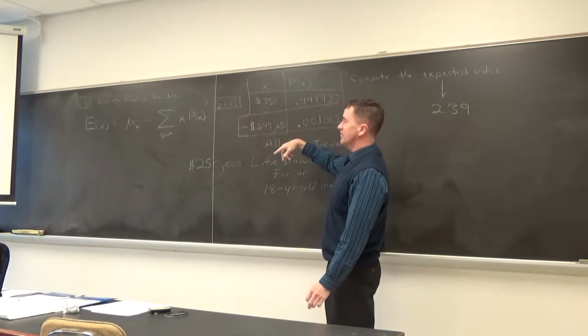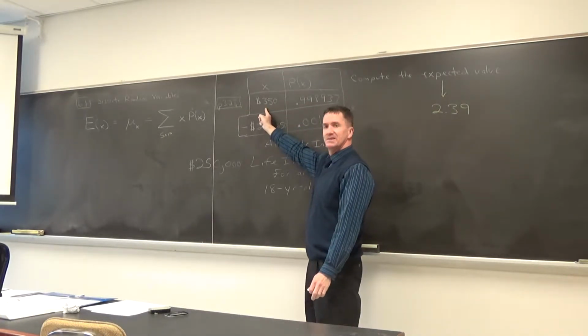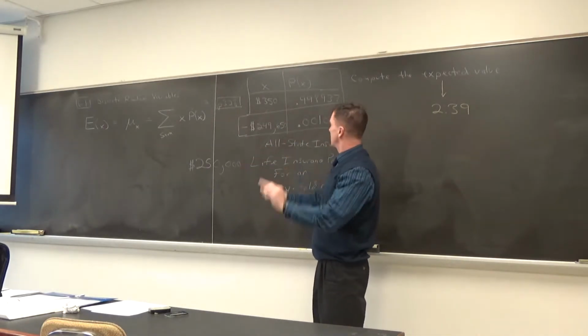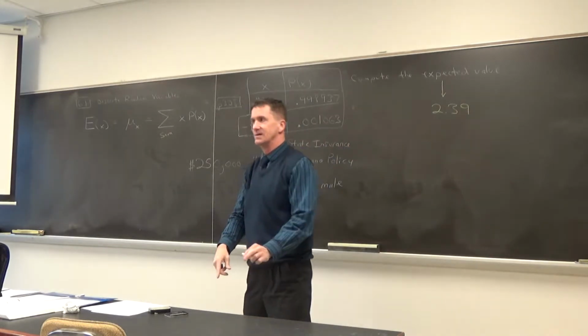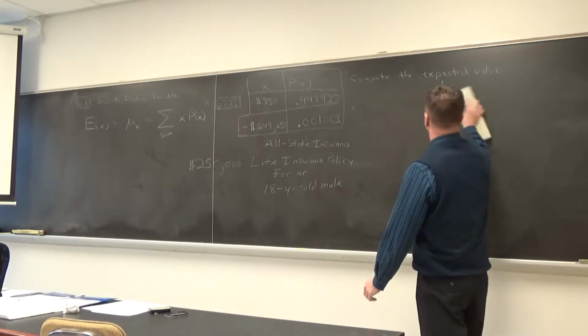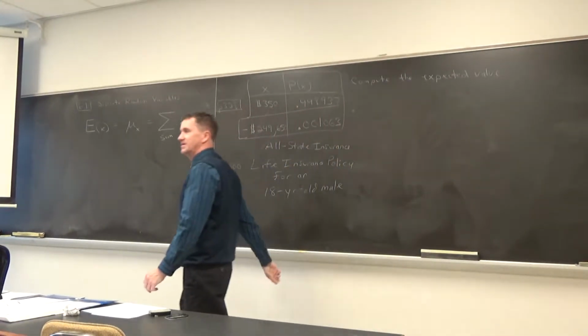So, hey, let's go over this again. There's a 99.8% chance this company is going to get the $350, right? Really good chance. But there's a very small chance they're going to have to pay a lot of money out. All right. This goes for each 18-year-old male. Well, guess what we're going to compute? The expected value of this life insurance company.